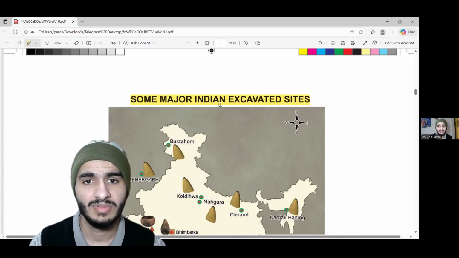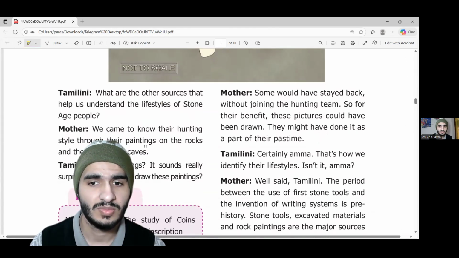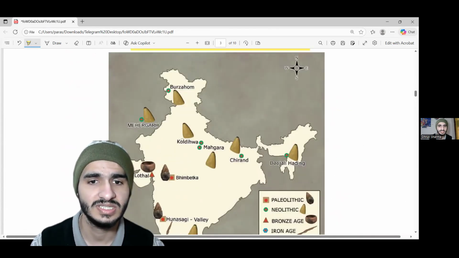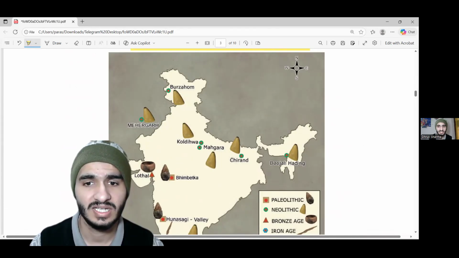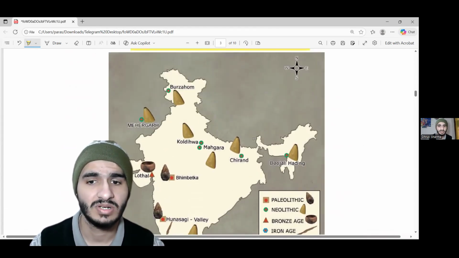Now let's see some major excavated sites of history that helped us get to know about our grandparents and great ancestors and how they lived. You can see there is Burzahom in Jammu Kashmir, then Mehrgarh in Punjab, Pakistan, then Koldihwa, Mahagara, Chirand, Daojali Hading, Lothal in Gujarat, Bhimbetka in Maharashtra, Hunsgi Valley, Brahmagiri, Paiyampalli, Hallur, Attirampakkam, and Adichanallur. So these are certain sites that we were able to excavate.